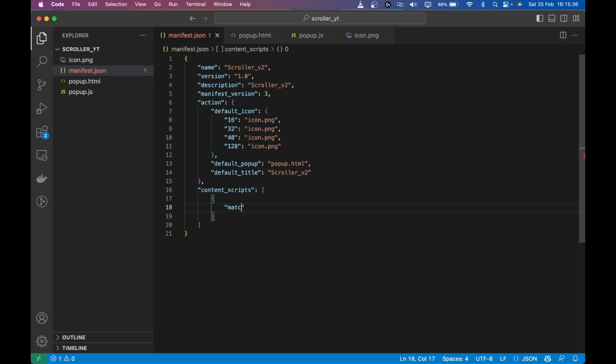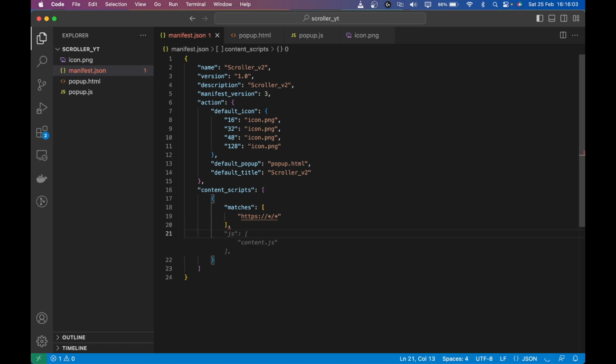The first thing we are going to define is matches. Matches is the criteria about which websites you can inject this content script into. I'm going to make it every website instead of just YouTube. So I'm going to do something like this, and this tells the Chrome browser to inject it everywhere.